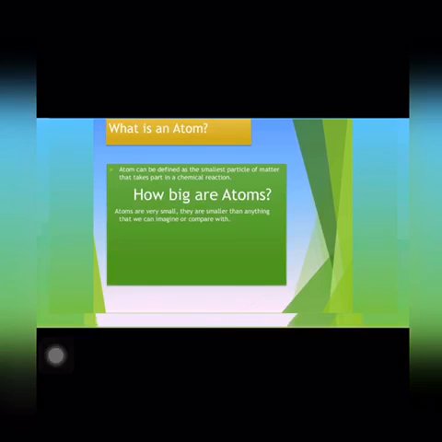Now the next question is, how big are the atoms? Can we see them? The size of atoms is extremely small. They are extremely small particles, so small in size that they cannot be seen even under a microscope. To see them, a highly sophisticated microscope known as scanning tunneling microscope or STM has been devised, which has made it possible to see the atoms.